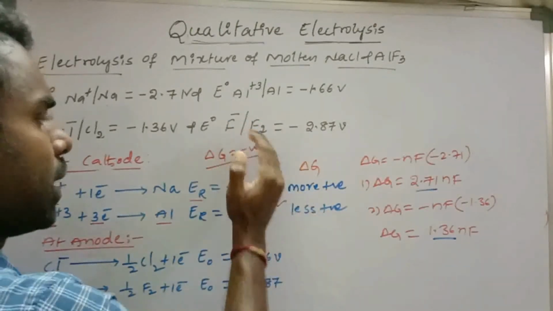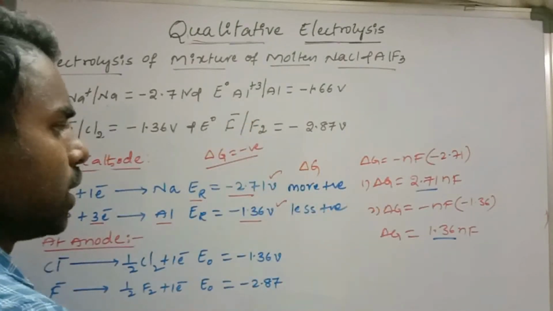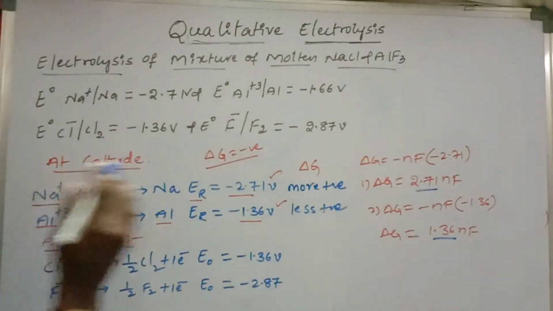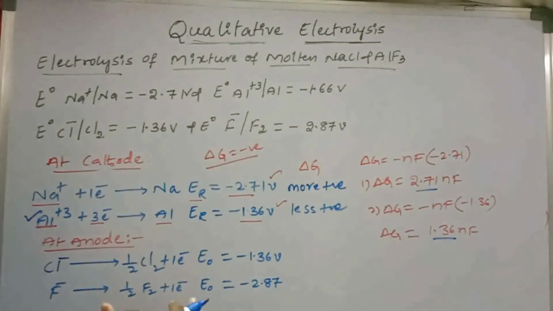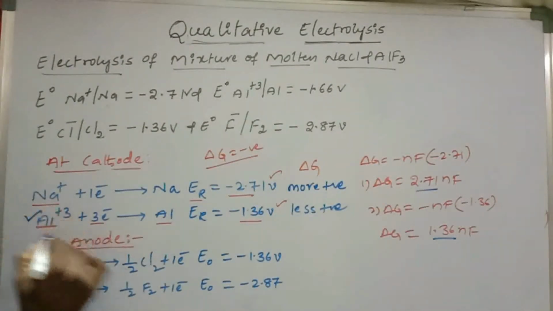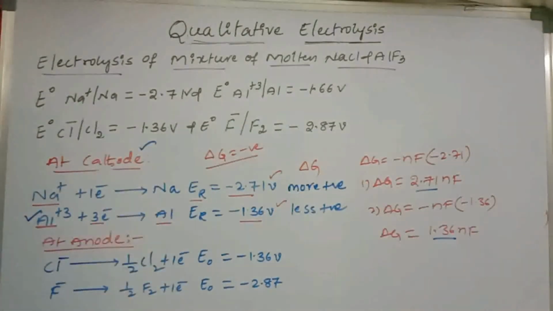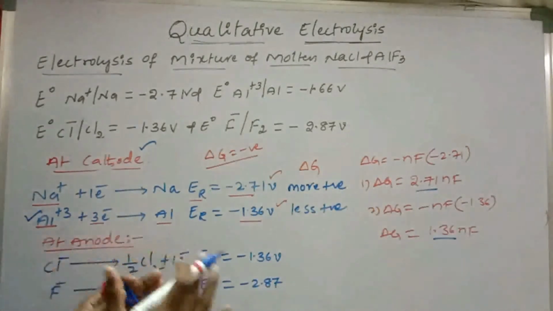If it is nearer to negative, the process is more feasible. So aluminium will deposit at the cathode electrode. That is one of the reasons.